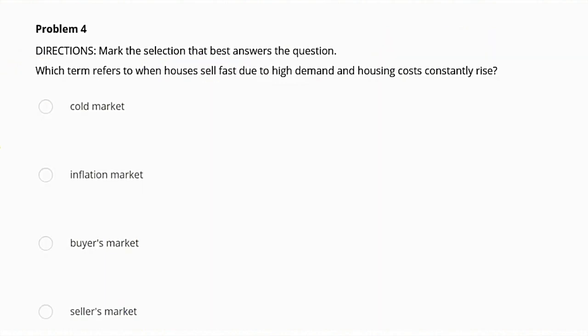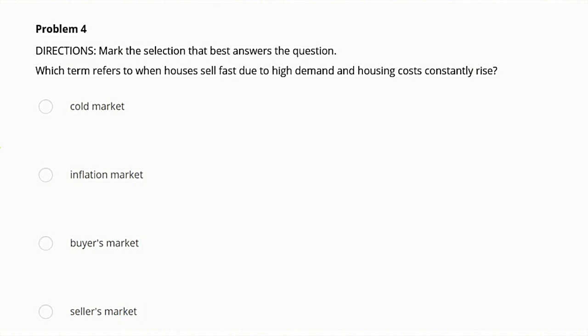Which term refers to when houses sell fast due to high demand and housing costs consistently rise? Cold market, inflation market, buyer's market, seller's market. A cold market refers to low demand, meaning houses take longer to sell and prices might drop.